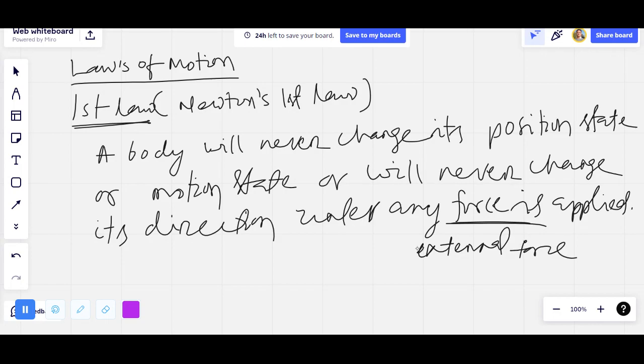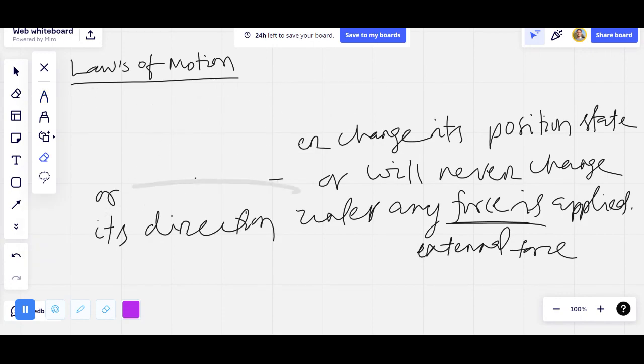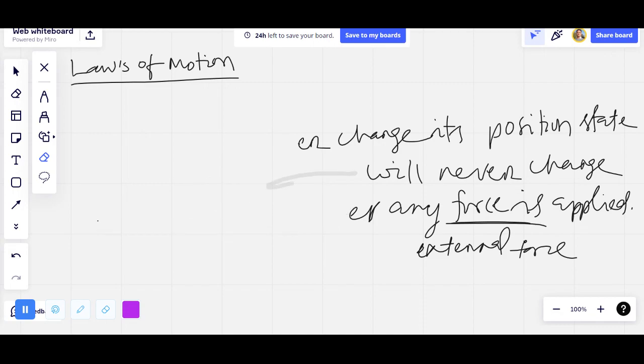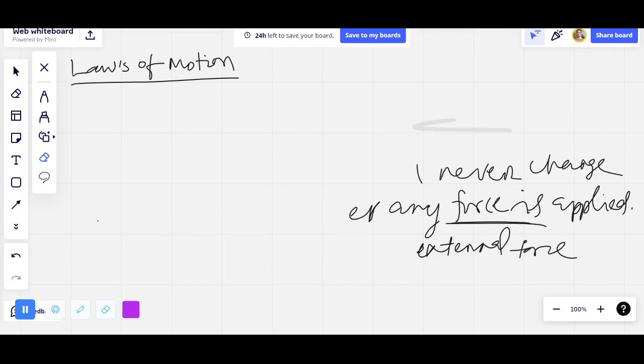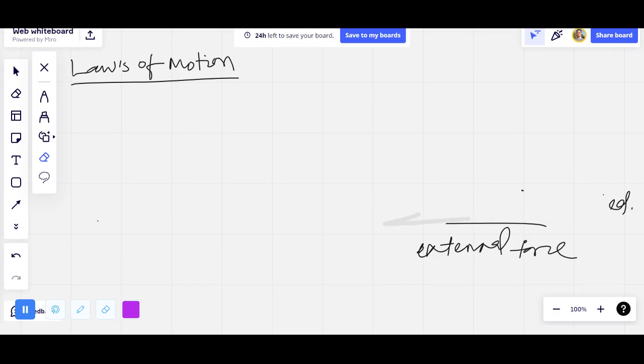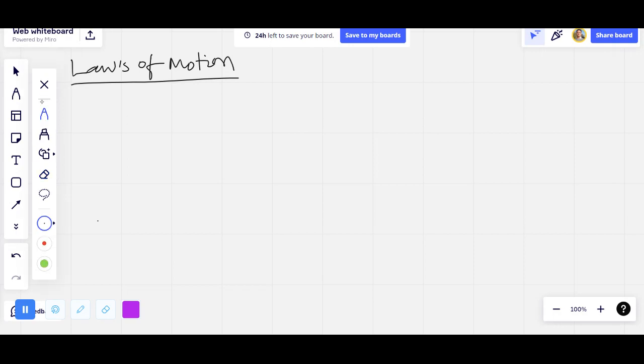So let us discuss some examples. Since a body will never change its state of rest, state of motion, or its direction unless an external force is applied, we'll be dealing with three kinds of inertia. The first one is inertia of rest.